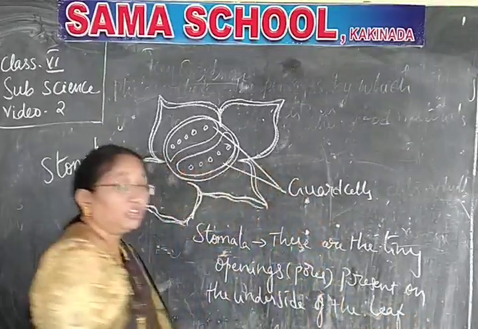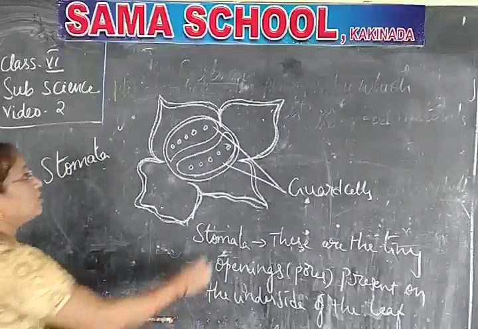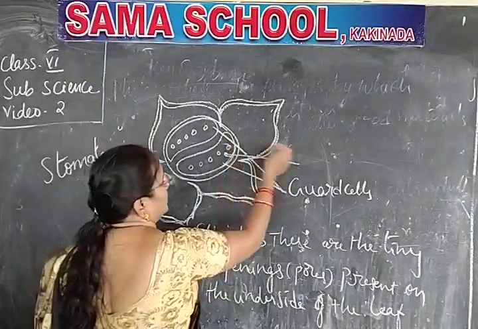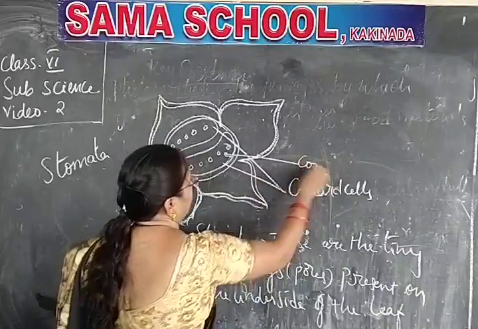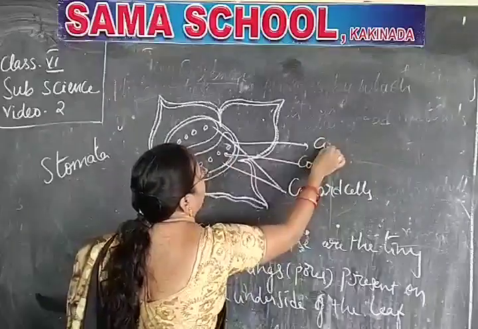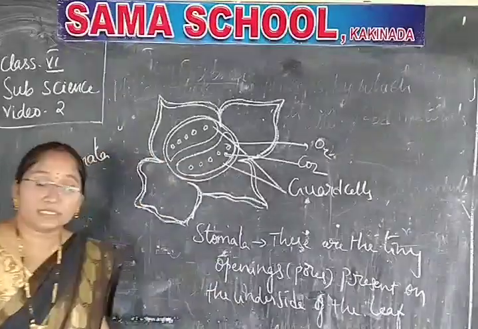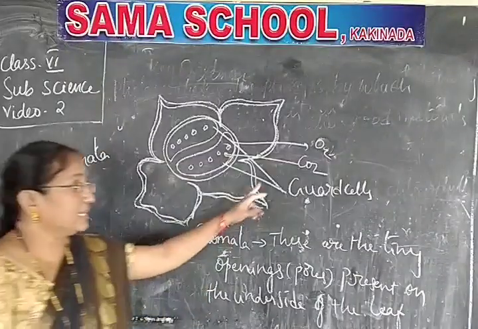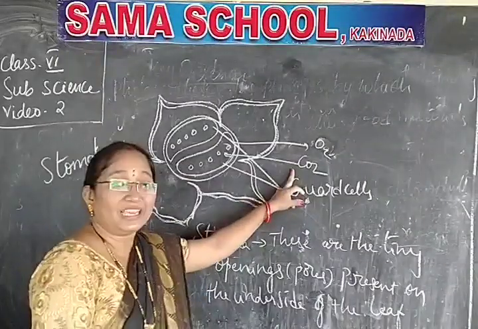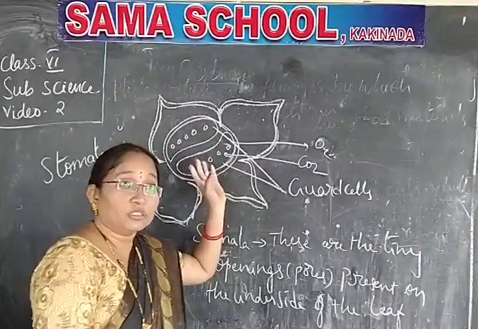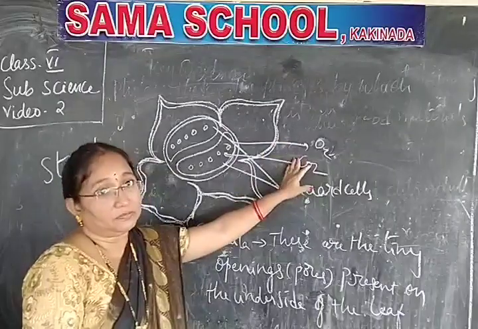What is the function of this stomata? See, the oxygen and carbon dioxide will enter. They give out oxygen through these holes. So carbon dioxide, when it is taken by the plants, will prepare the food, as we know in photosynthesis, giving out oxygen.